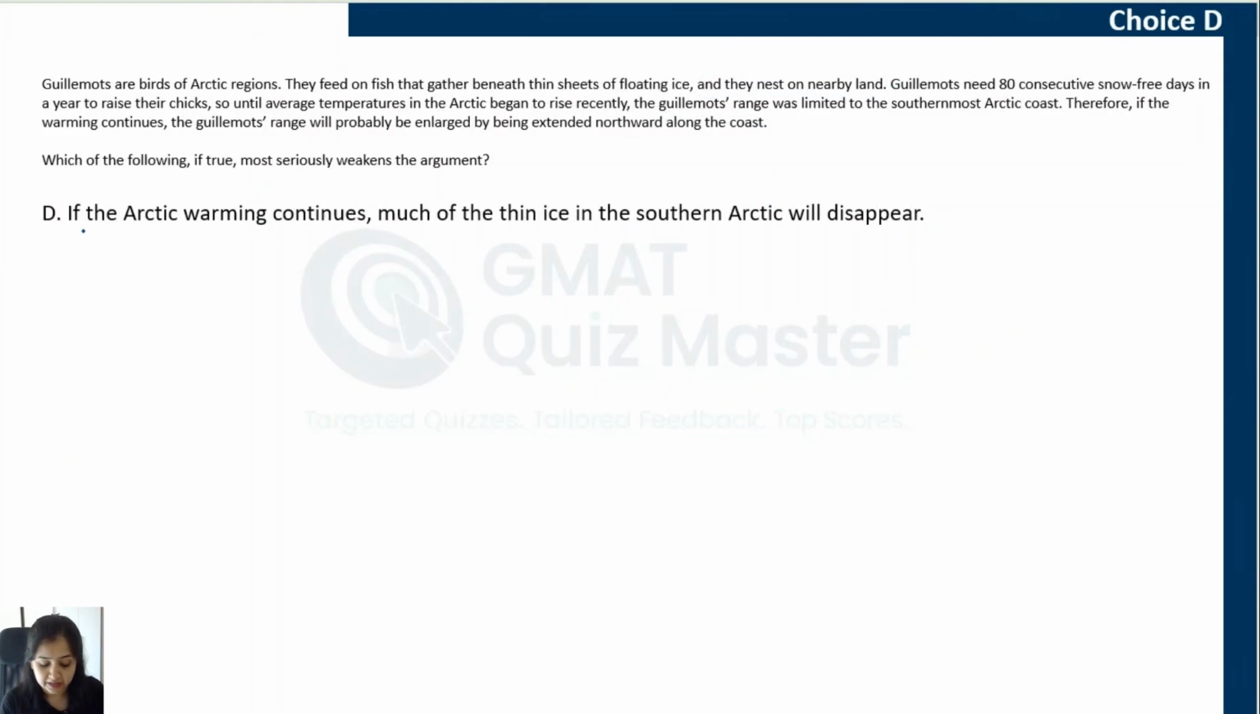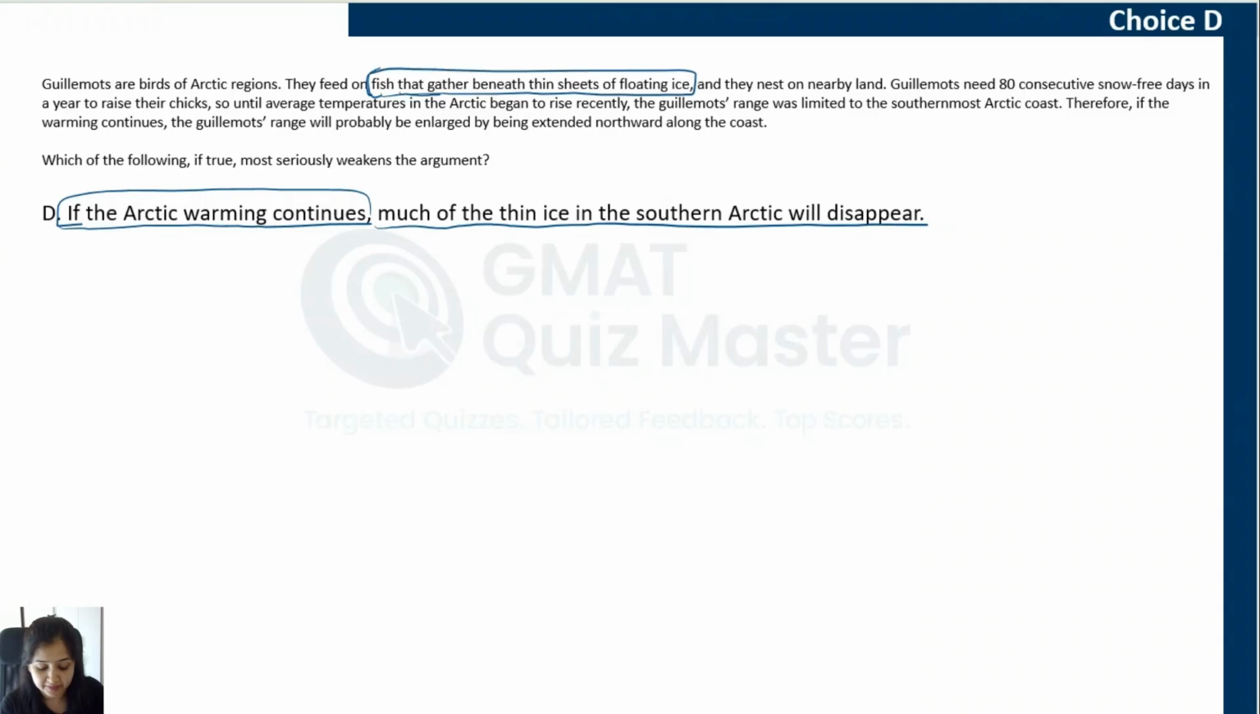Choice D. If the Arctic warming continues, so again, we are considering the same condition, much of the thin ice in the southern Arctic will disappear. Now, what do we know about thin ice? We know that the fish that gather beneath thin sheets of floating ice is something that the guillemots feed on. If this thin ice melts because of this increasing temperature, it is probable that the fish will not gather in that area,